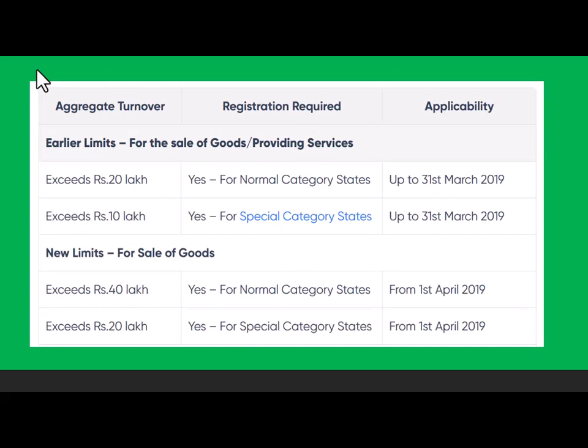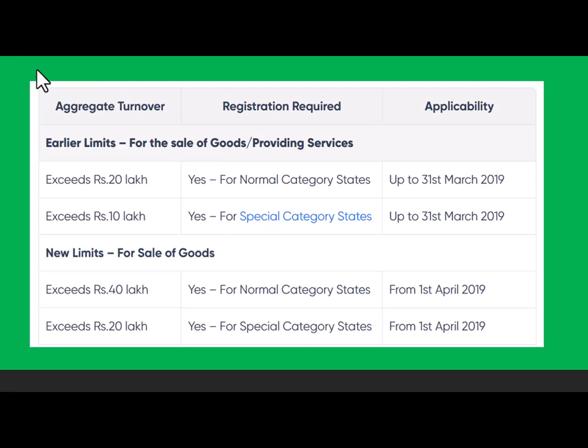Now, of course, there is a certain change. It talks about what should be the aggregate turnover, when registration is required, and on which date it became applicable. So earlier limit for sale of goods and providing services, either you are a provider of goods or you are a provider of services, if it exceeds 20 lakhs or 10 lakhs, in that case registration is compulsory.